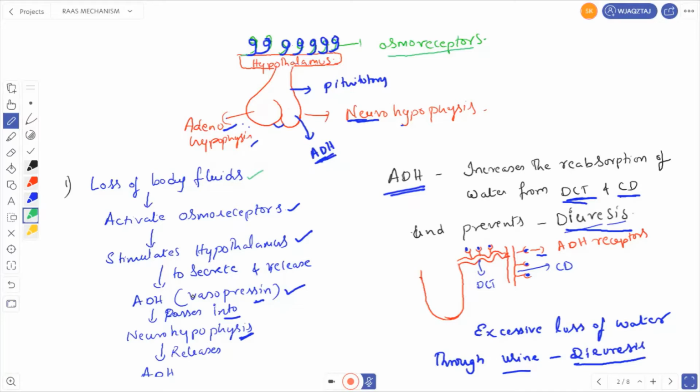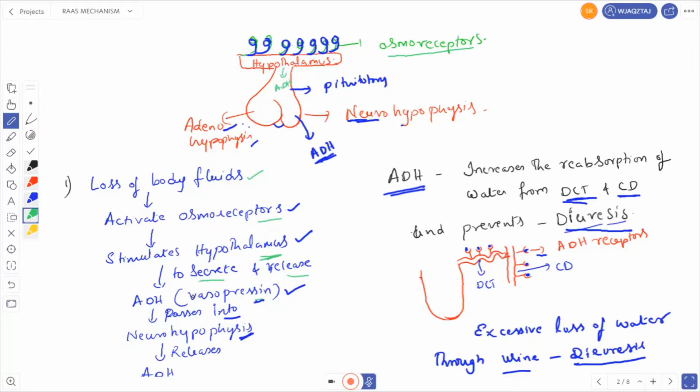Where are these osmoreceptors present? On the roof of the hypothalamus. So these activated osmoreceptors stimulate the hypothalamus. They are stimulating the hypothalamus for what? To secrete and release antidiuretic hormone. So this hypothalamus is secreting and releasing antidiuretic hormone.